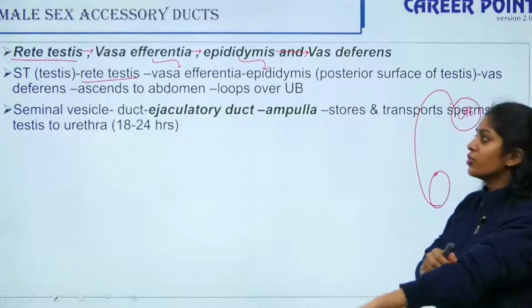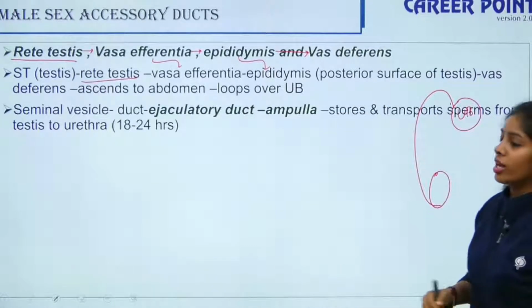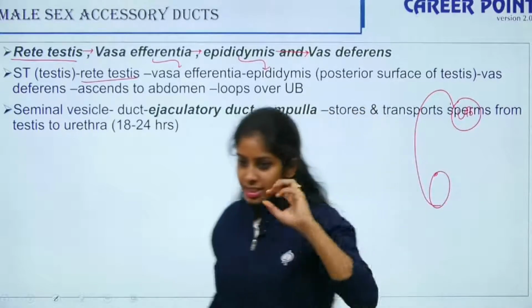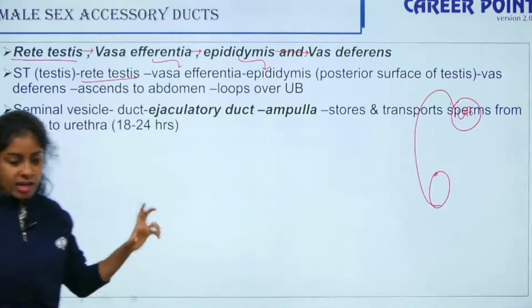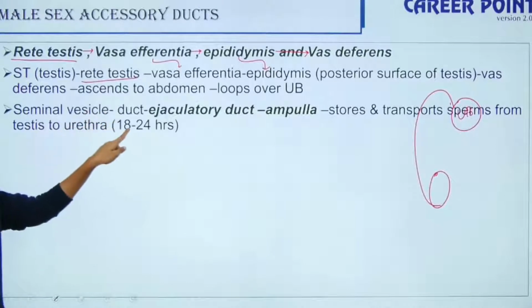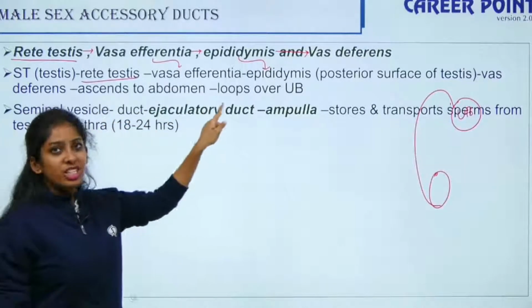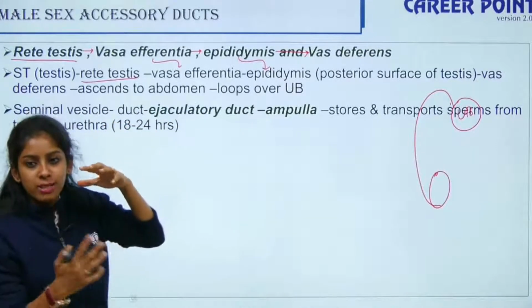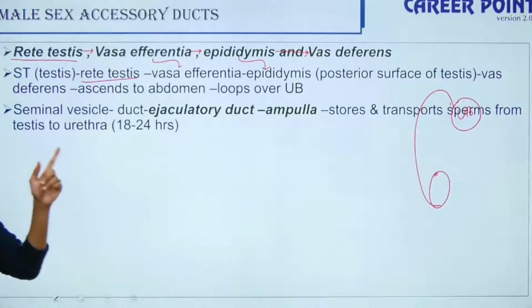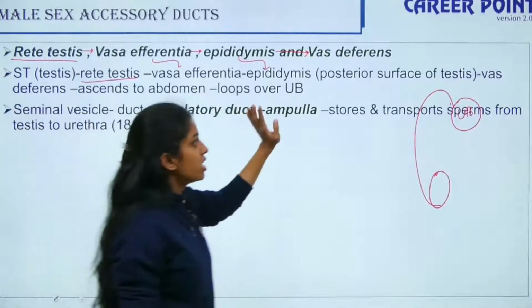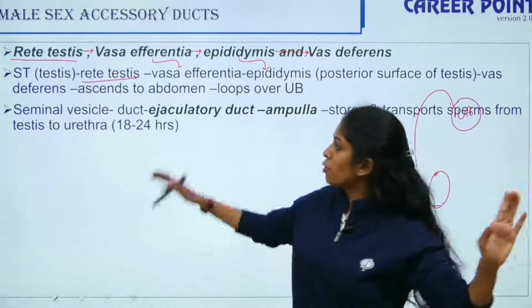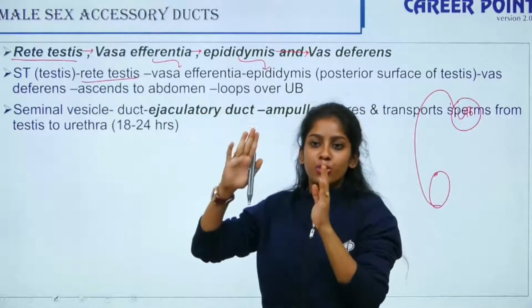It opens into the ejaculatory duct, and the basal portion of this duct is swollen, that is the ampulla. It is here that it stores and transports sperm from the testis to the urethra.